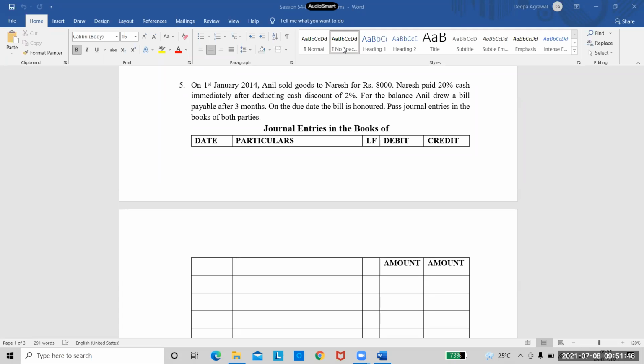Anyone has a doubt in the second transaction? See, this is the only tricky part in the question. Otherwise, the question is the same. Did everyone understand this part or anyone has a doubt? Please let me know.